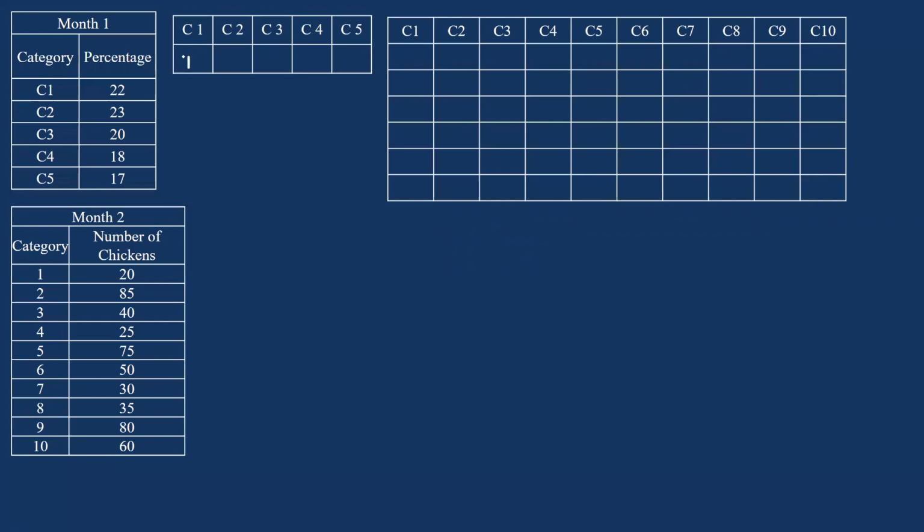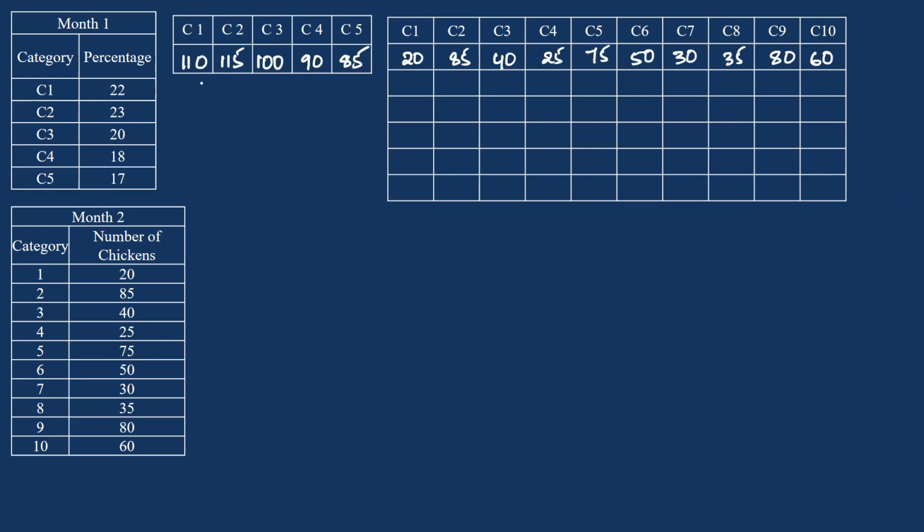Out of this 500, 110 were categorized as C1, 115 as C2, 100 as C3, 90 as C4 (18% of 500), and 17%, 17 into 5, 85 as C5. And for C1 you have 20 chickens, C2 85, C3 40, C4 25, C5 75, C6 50 chickens, C7 30 chickens, C8 35, C9 80, and C10 60.